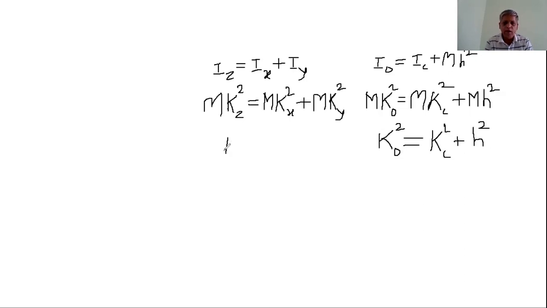Therefore, kz square is equal to kx square plus ky square. This is the relation between the radius of gyrations about three mutually perpendicular axes. Remember this.